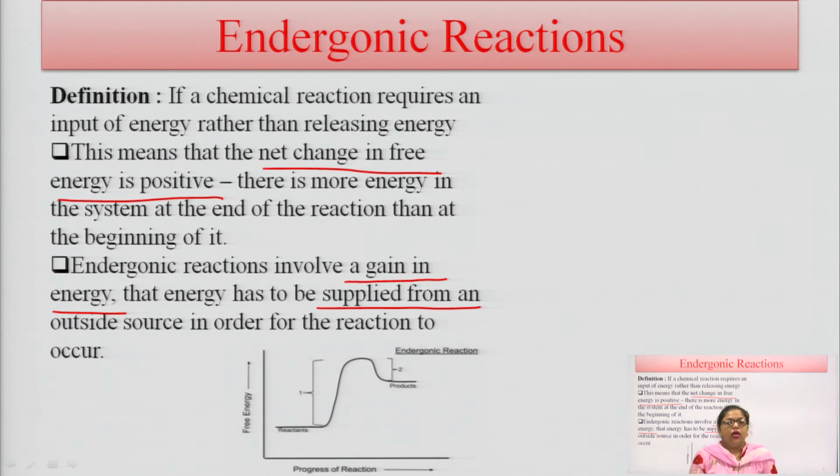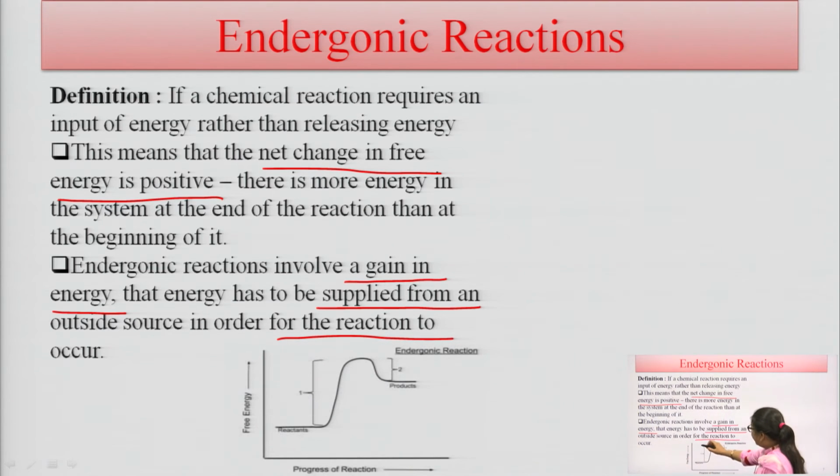The total system gains energy as compared to losing energy, because we take energy from the outside and complete our reaction with the help of this energy. That is why there is a gain of energy.